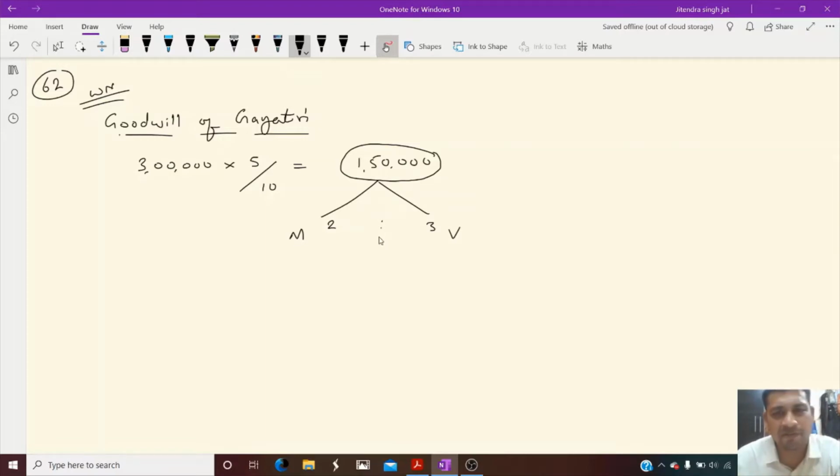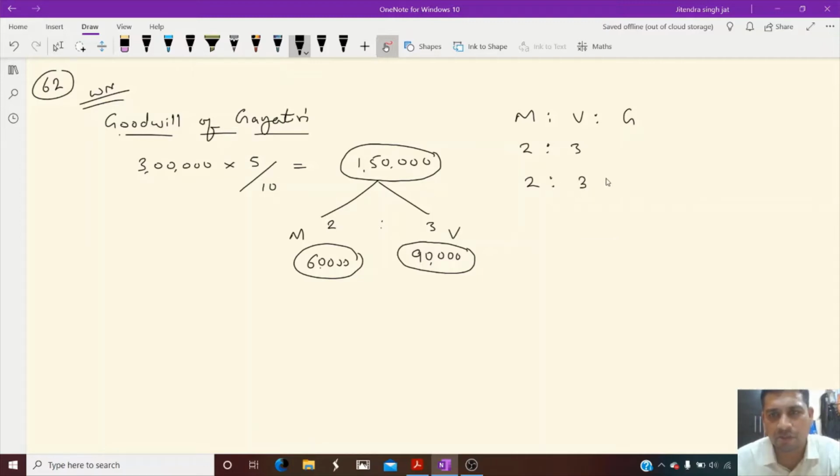So 1,50,000 divided by 5, 30,000. So 60,000 Madhu will get and 90,000 Vidhi will get. Okay, dear children, it is clear. Madhu, Vidhi, and Gayatri. The old ratio of Madhu and Vidhi is 2 is to 3, and the new ratio of Madhu, Vidhi, and Gayatri is 2 is to 3 is to 5. So you can see the ratio of Madhu and Vidhi is not changing. So that's why the sacrificing ratio is also 2 is to 3.